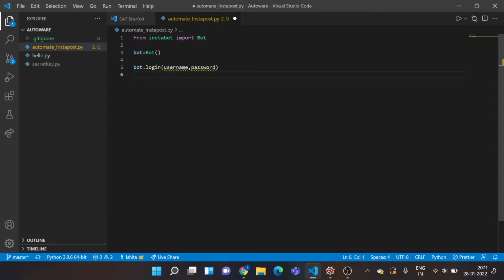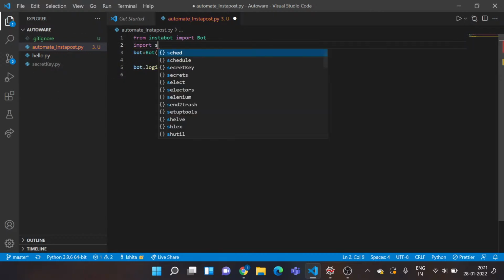Make sure that the username and the password are in strings. So instead of this username and password, you need to write your username and your password in strings and pass it into this function. So for me, I've actually already stored my password in this file, so I'll just import that from here.